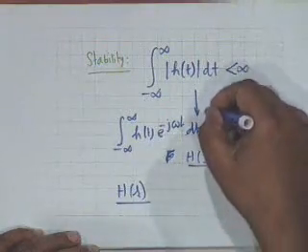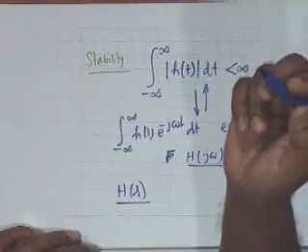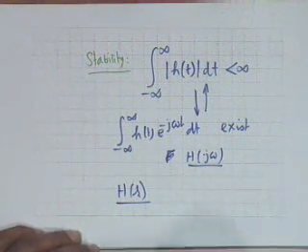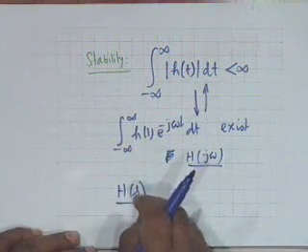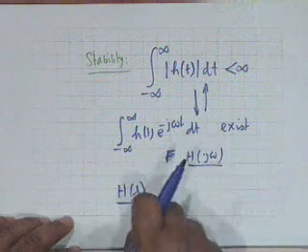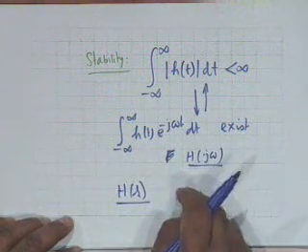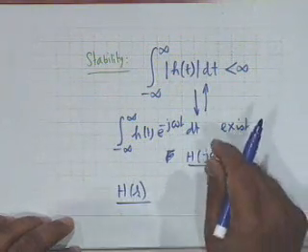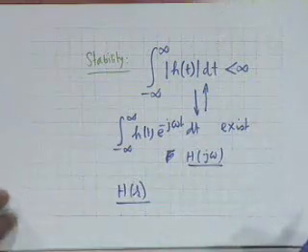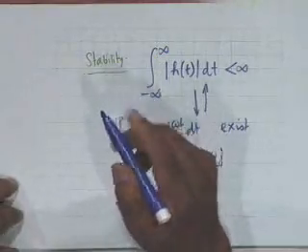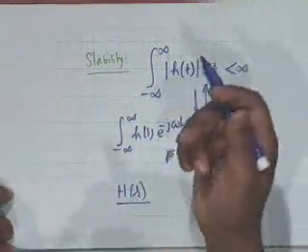If the Fourier transform exists, then h of t must be absolutely integrable. In other words, the system must be stable. So from the ROC of the Laplace transform of h of t, that is from the ROC of H of s, the system function or the transfer function as the name we have given, we can also conclude whether the system is stable or unstable. All right. Is this clear? If the ROC of H of s includes the j omega axis, the system must be stable. Otherwise, the system is unstable.